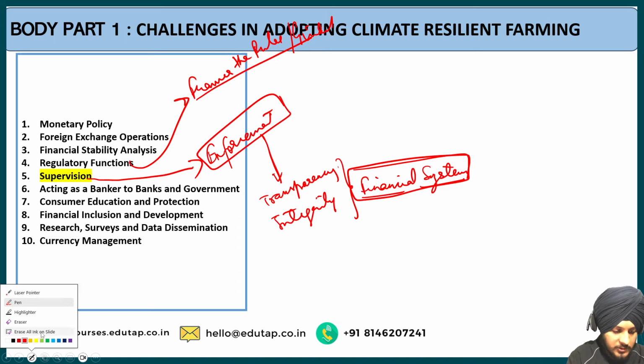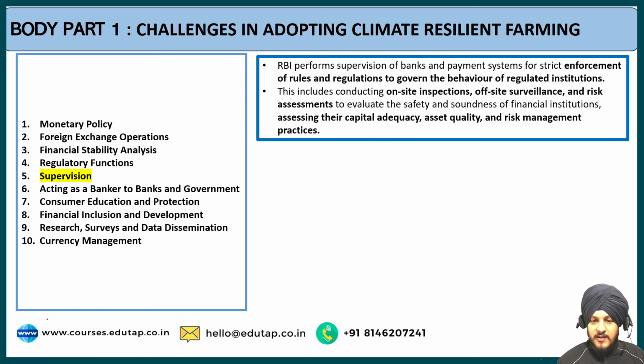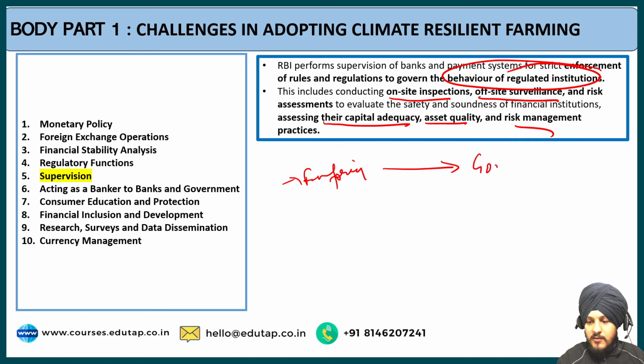Now let us go through the supervisory function. Let us read it. That RBI performs supervision of banks and payment system for enforcement of rules and regulations to govern the behavior of regulated institutions, and it includes the on-site inspections, the off-site surveillance, and the risk assessment to evaluate the safety and soundness of financial institutions, assessing their capital adequacy, asset quality, and the risk management. So the point is that RBI is enforcing the rules in order to govern the financial institutions.